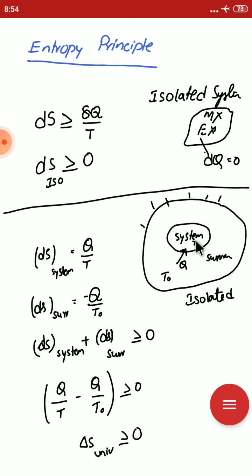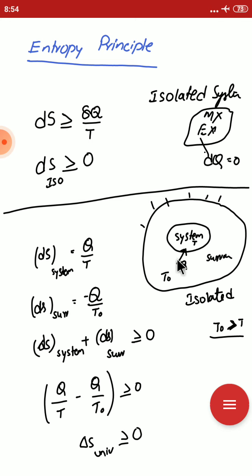The system temperature is T and the surrounding temperature is T naught, such that the surrounding temperature is more than the system temperature. Then heat is transferred from the surroundings to the system. Q amount of heat is transferring. Then the entropy change of the system is Q by T, and the entropy change of the surroundings is Q by T naught.